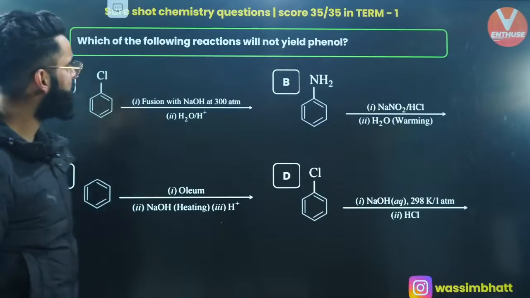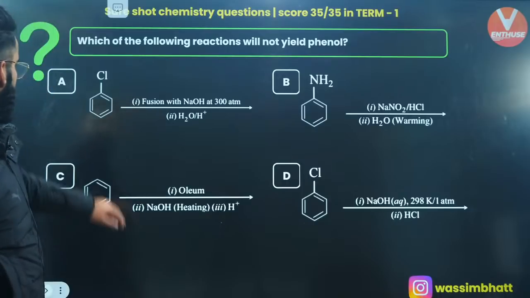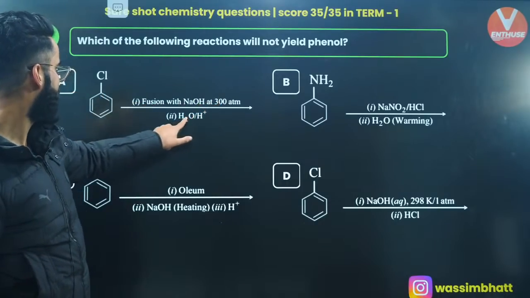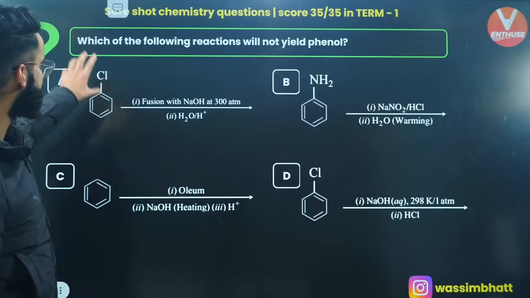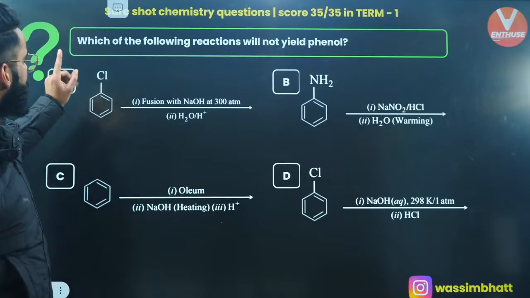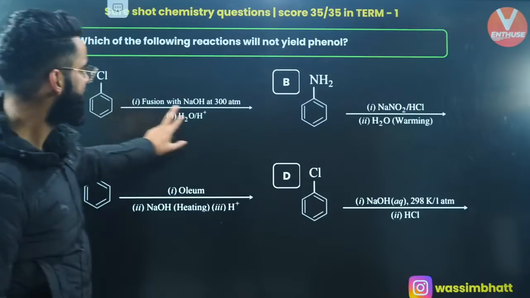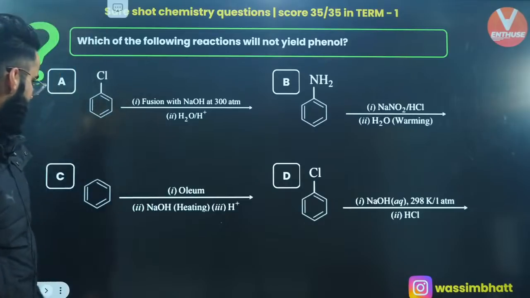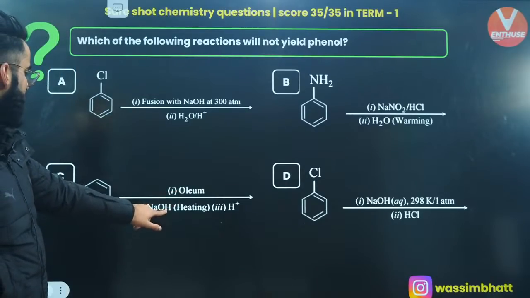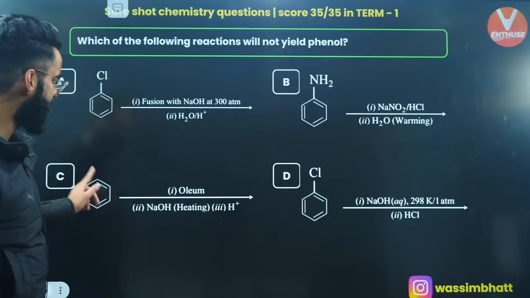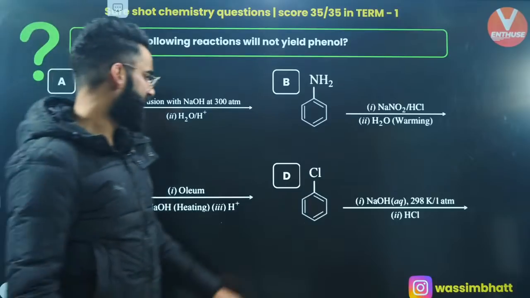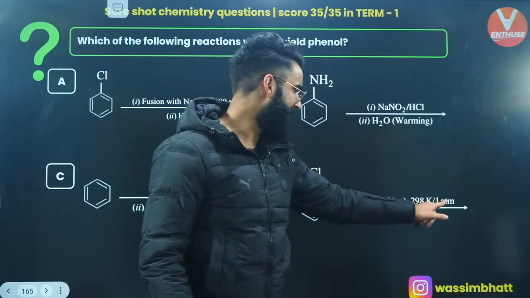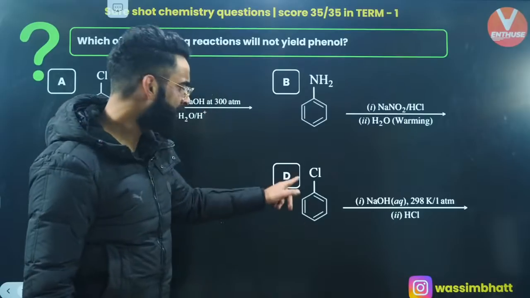Which of the following reactions will not yield phenol? You're using chlorobenzene, fusion with NaOH at 300, then acidic hydrolysis. Over here in this reaction, you will be getting phenol. This next one is an example of a diazotization reaction. Finally, you'll be getting phenol. You're using oleum over here, and then NaOH, heating, H positive. Again over here, you'll be getting phenol. In the case of the last one, you are using NaOH, 298 Kelvin, 1 atm. I think the last one is not going to yield phenol.